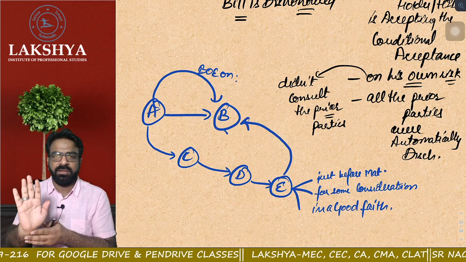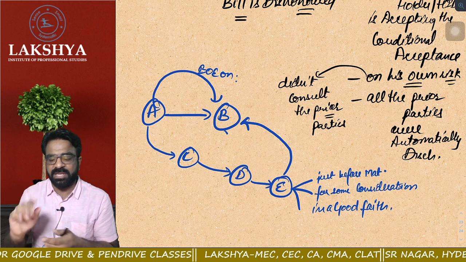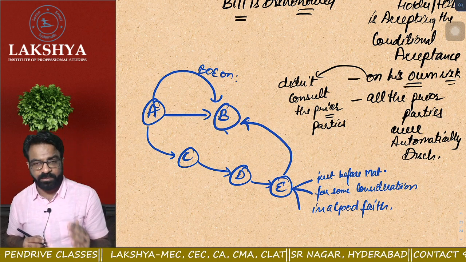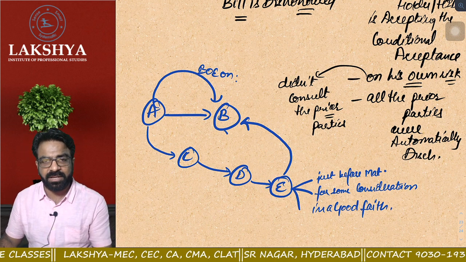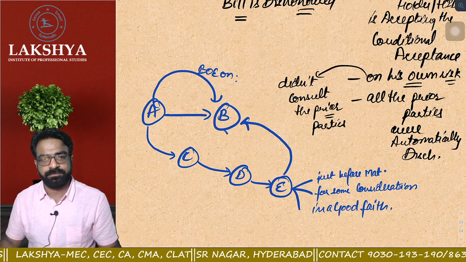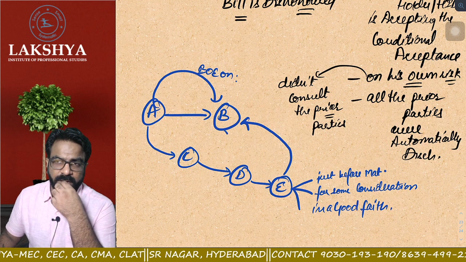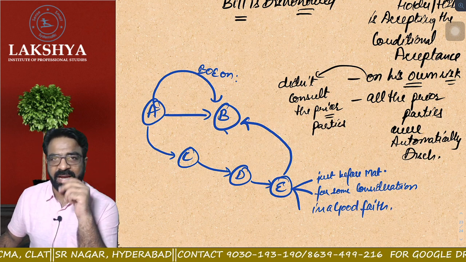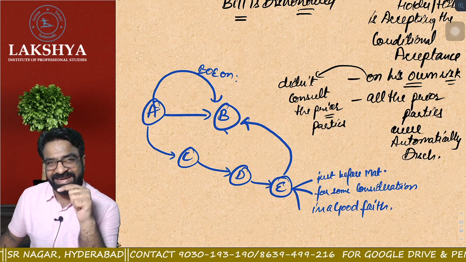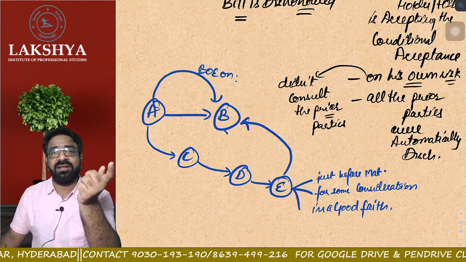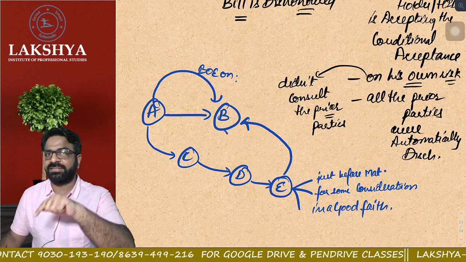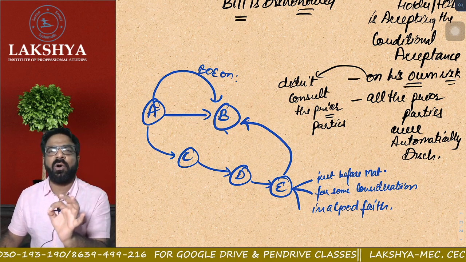He showed the bill to B, saying, this is the bill I got from D. Now he told me to get it accepted from you, so I am here for an acceptance. B said that I have this condition. Now E is saying, okay, I accept your condition. Now tell me what E did. E accepted the conditional acceptance, and E did it on his own risk.